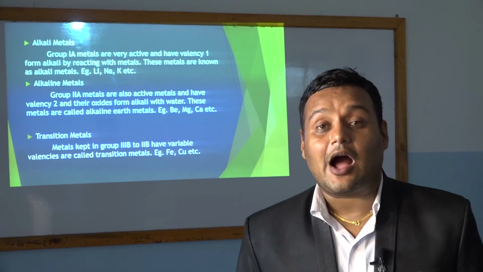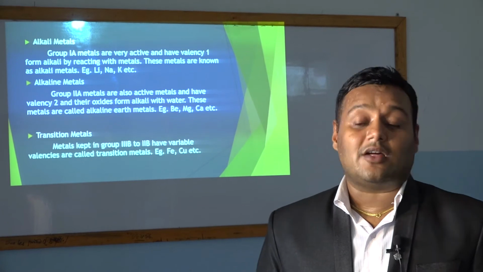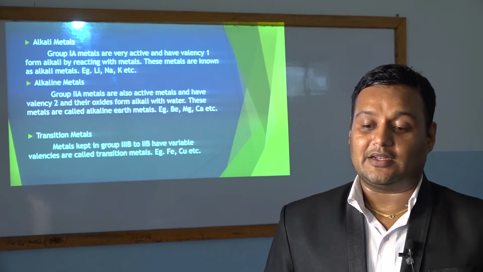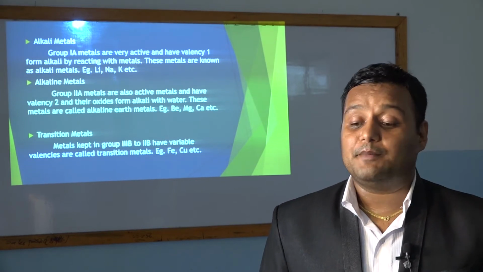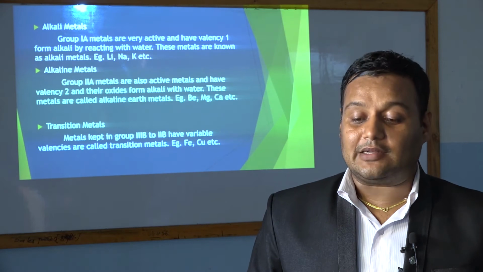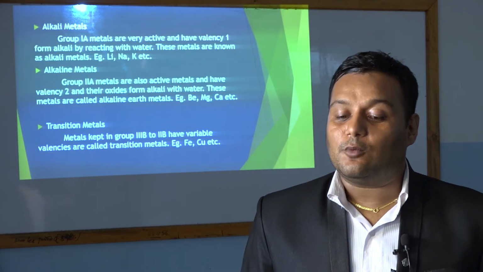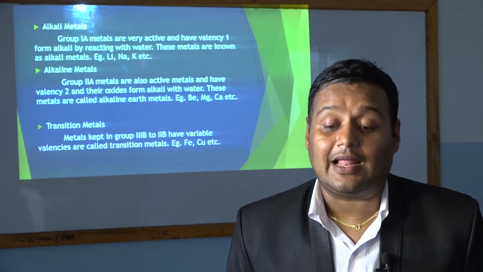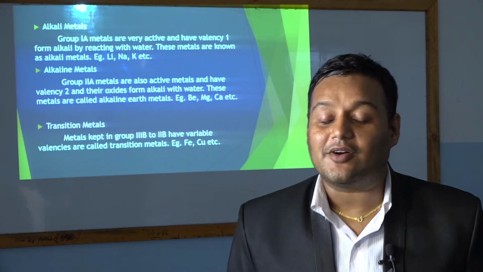So now, how are these alkali formed? What is the chemical reaction to make the alkali? Now we got over here: group 1A metals are very active and have valency 1, and they form alkali by reacting with water. Now we got the definition.